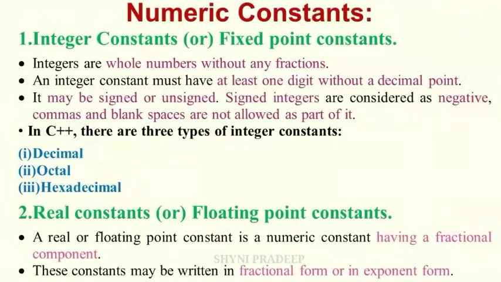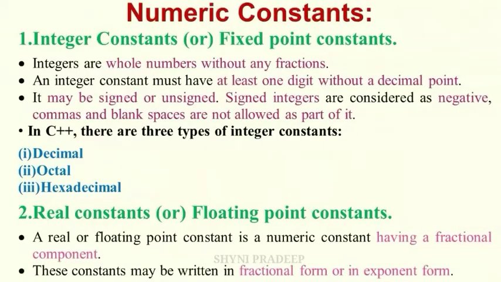So what is an integer constant? Integers are whole numbers without any fractions. Whole numbers without any fractions are called integers. The integer constant must have at least one digit without a decimal point. It may be signed or unsigned. Signed integers are considered as negative numbers, and commas and blank spaces are not allowed as part of it.